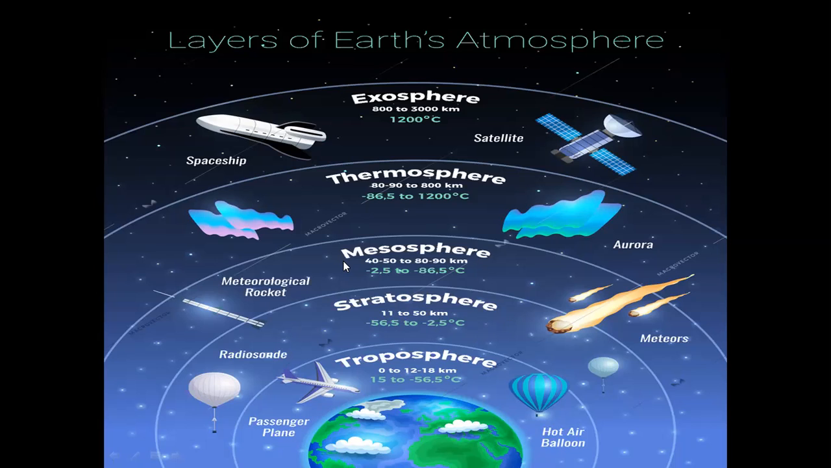Then the mesosphere's temperature is minus 2.5 degrees centigrade to minus 86.5 degrees centigrade. Then the thermosphere's temperature is minus 86.5 to 1200 degrees centigrade. Basically, the temperature of the atmosphere is very high in this layer. That's why we call it the thermosphere, and the exosphere, at 1200 degrees centigrade, has a temperature even higher than the other layers of the atmosphere.